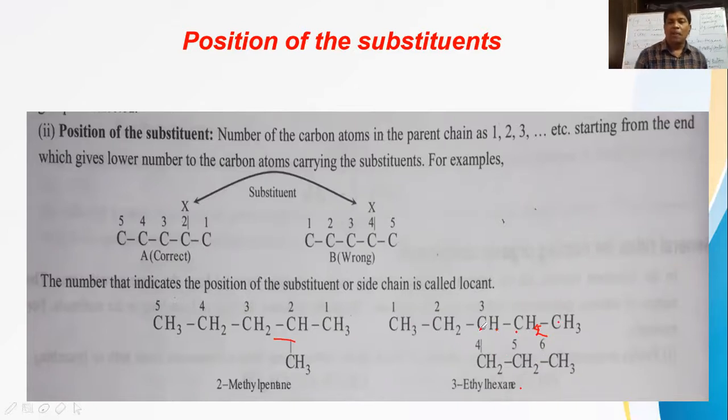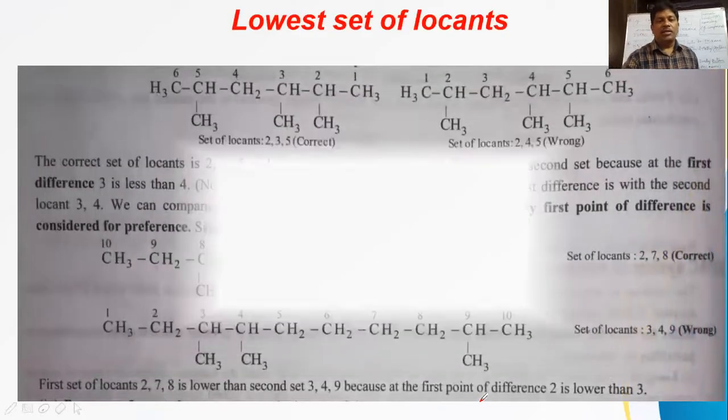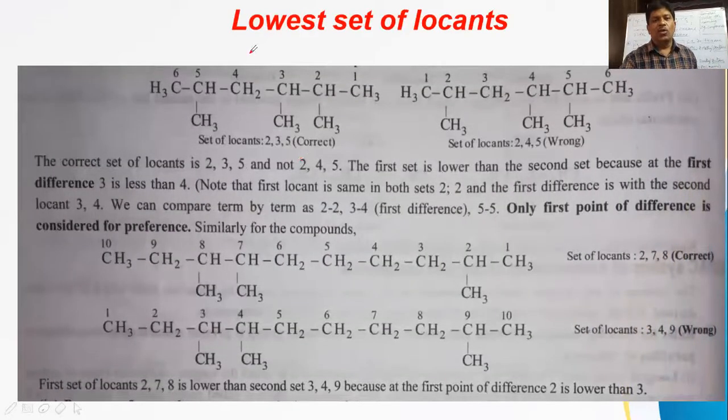So which is to be preferred? 3-ethyl is to be preferred because 3 is lower than 4. The lowest locant should be allotted to the substituent present here. That's why here it is 3-ethyl hexane but not 4-ethyl hexane. And the important topic of this area is the lowest set of locants. What is the concept? Lowest set of locants. But don't take lowest sum of locants. In some books it is given as lowest sum of locants, but what we have to use is that lowest set of locants is always to be observed.